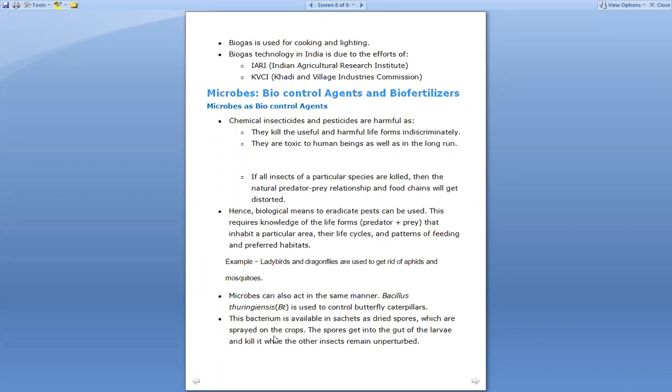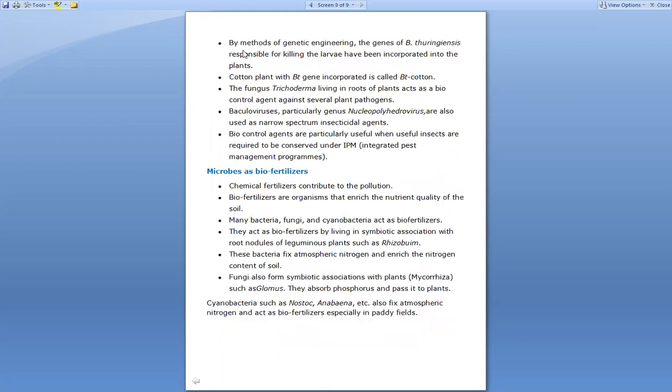So here what happens is, when the spores are sprayed on the crops and the insects eat those spores, the spores get into the gut of the larva, the toxins are produced and it kills the insects, right? So with the use of biological, or we can say living forms, the insects as well as the pests are controlled, right? So rather than using insecticides or pesticides which are harmful in nature, the microbes can be used as a controller, right?